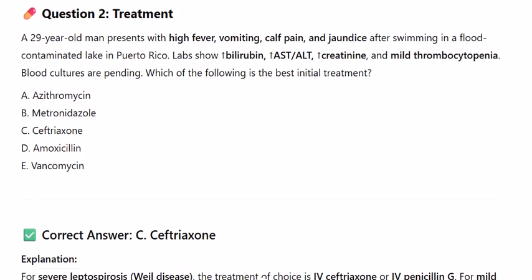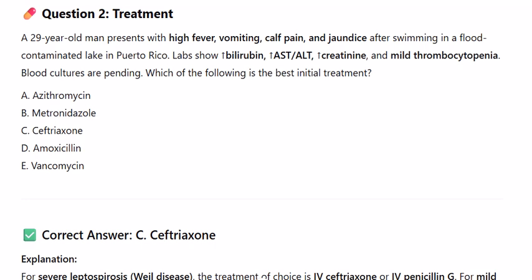Question 2. Treatment. A 29-year-old man presents with high fever, vomiting, calf pain, and jaundice after swimming in a flood-contaminated lake in Puerto Rico. Labs show elevated bilirubin, AST/ALT, creatinine, and mild thrombocytopenia. Blood cultures are pending. Which of the following is the best initial treatment? A. Azithromycin, B. Metronidazole, C. Ceftriaxone, D. Amoxicillin. Correct answer, C.